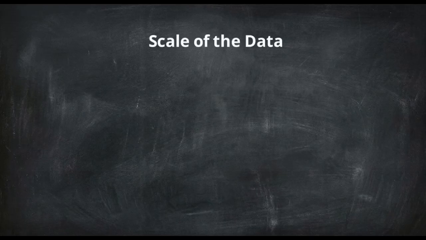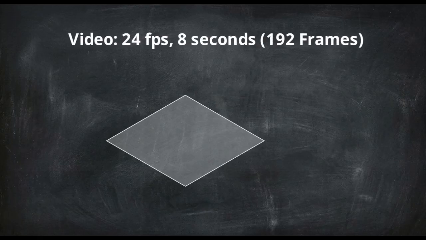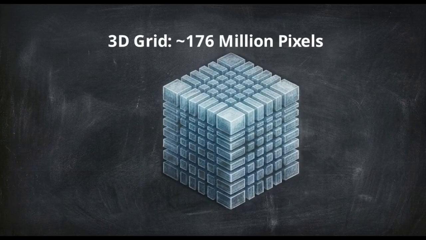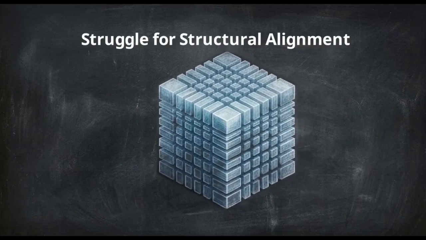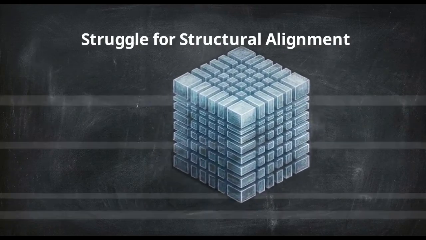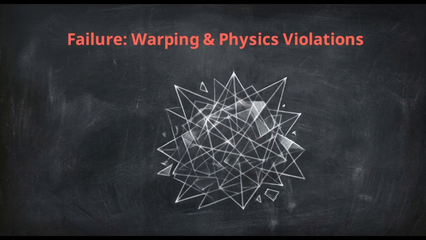The scale of the data is the first immediate hurdle. A single standard high-definition image is millions of pixels. If you want a video that runs 24 frames per second and is just 8 seconds long, this 2D matrix instantly extrudes into a massive 3D cube, containing roughly 176 million individual pixels. This grid exposes the first critical engineering bottleneck: temporal consistency. The network has to somehow force physical coherence and structural alignment across every single layer of this massive grid simultaneously. If it fails, objects warp, disappear, and violate basic physics.